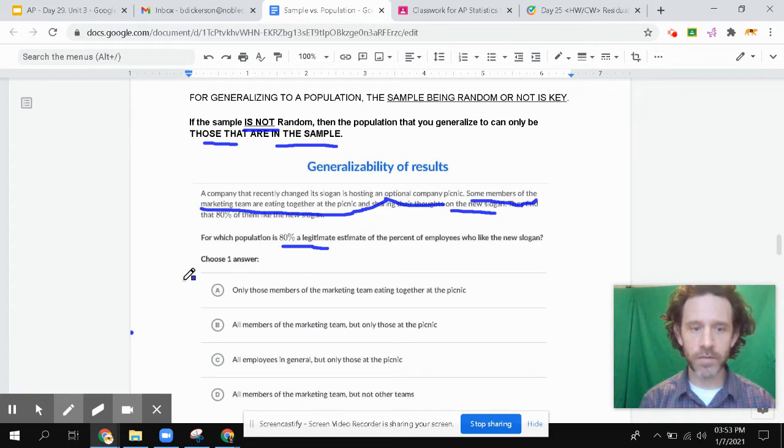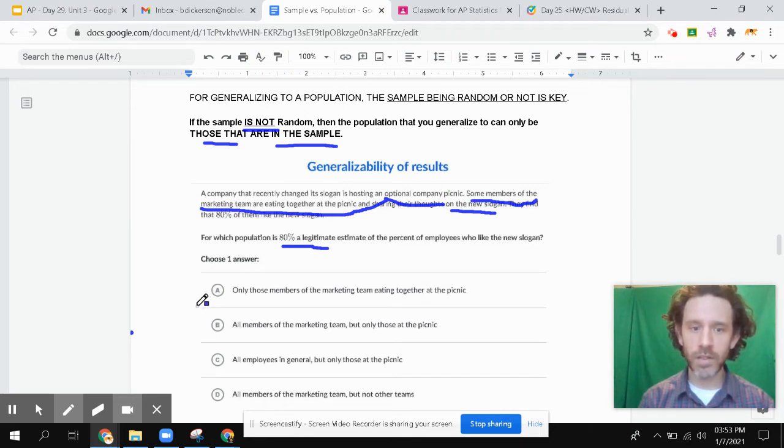So let's go through the list of choices. Only those, for A, only those of the marketing team eating together at the picnic. All members of the marketing team, but only those at the picnic. All employees in general, but only those at the picnic. All members of the marketing team, but not other teams. So this one's interesting because it is the marketing team that was there, but they weren't randomly selected.